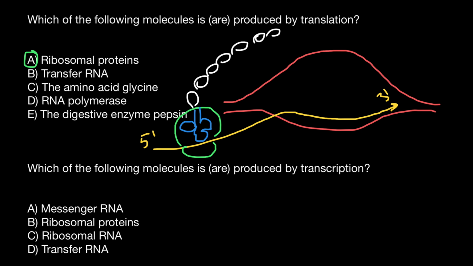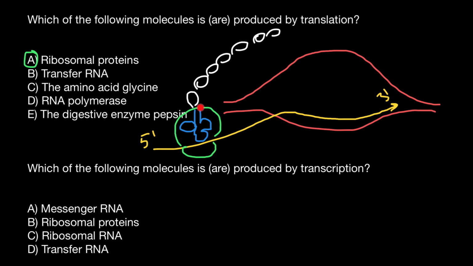tRNA, or transfer RNA, is a result of transcription, because tRNA is RNA and it's never going to be translated, it's only going to be transcribed. So we are looking for those molecules which are the result of translation. And variant C, the amino acid glycine.